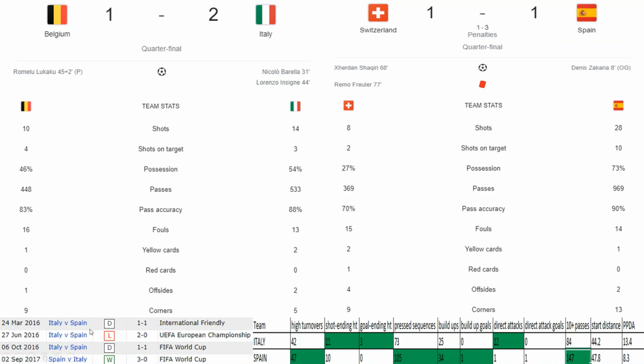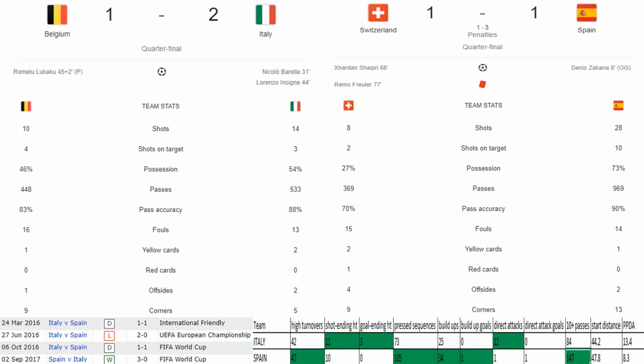And looking at the last 4 matches between Italy and Spain, we can see one draw, two draws, one loss for Italy, and one loss for Spain. So it's a kind of 1-1. And going into the game, mostly the Italian side has never won against Spain in these kind of competitive games.